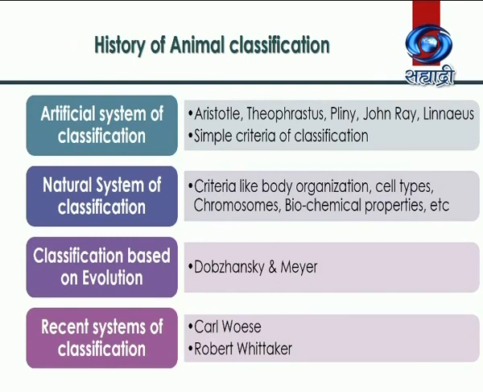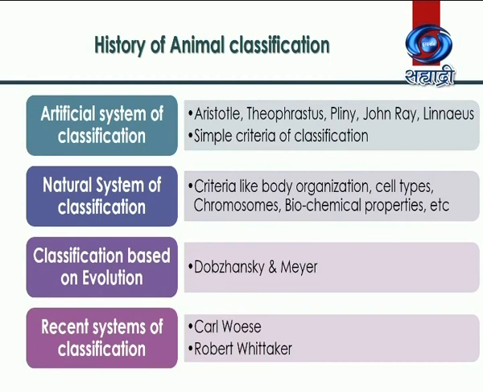Many scientists like Theophrastus, Pliny, John Ray, Linnaeus used the same method but with slightly advanced references and modified criteria. Here, Carl Linnaeus gets the actual credit of classifying the living organisms into two kingdoms. He is also known as father of modern taxonomy.